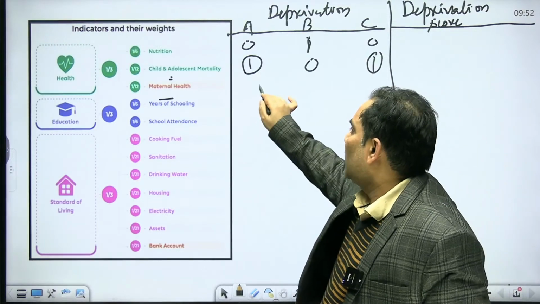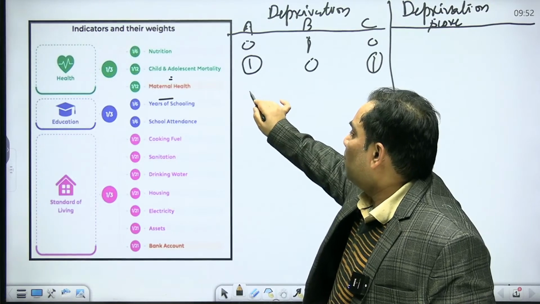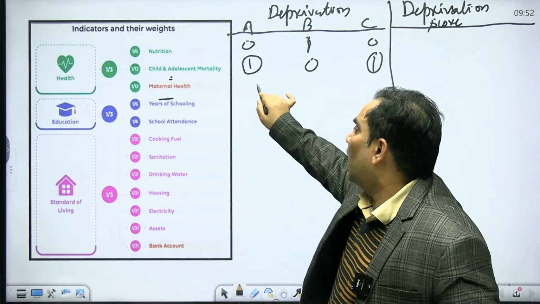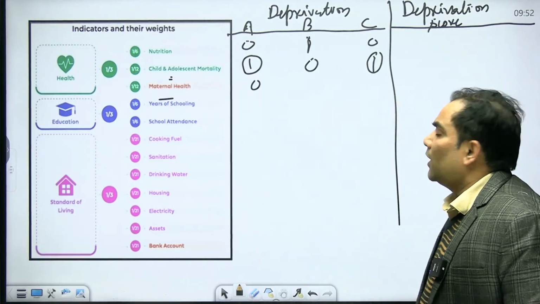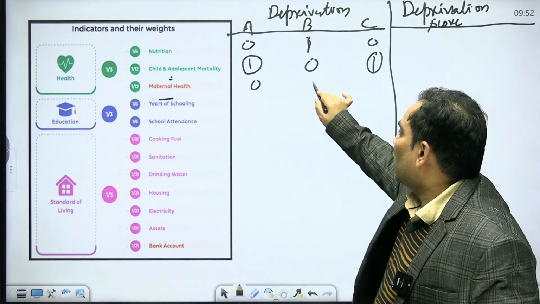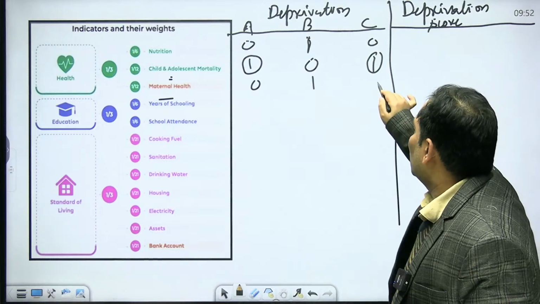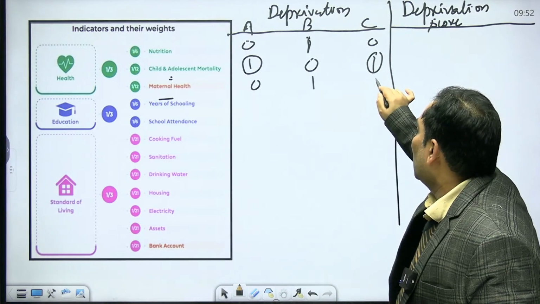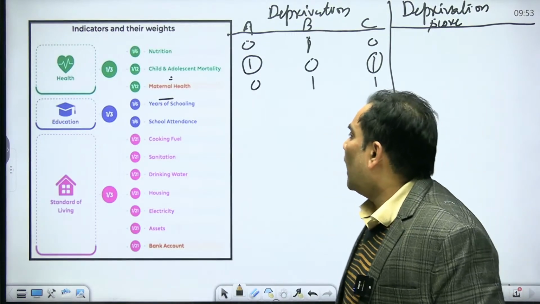Similarly, in mental health, in family A no one is suffering from mental health problems, so we are going to give the value 0. When we talk about family or household B, people were suffering from mental health problems, so we are going to give the value 1. And in C also the people were suffering from mental health problems, that's why we are going to give 1. This is hypothetical, we are talking hypothetically.